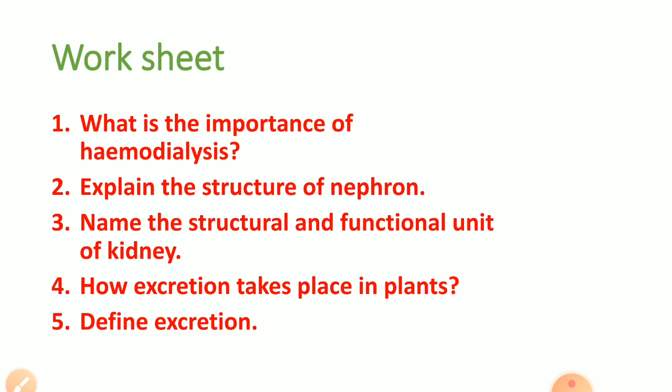How does excretion take place in plants? Just now we discussed it: by diffusion, osmosis, respiration, photosynthesis, and by accumulation of substances in the leaves and old xylem in the form of tannins, resins, gums, alkaloids, etc. Define excretion. It is the biological process through which nitrogenous waste is removed from the body.